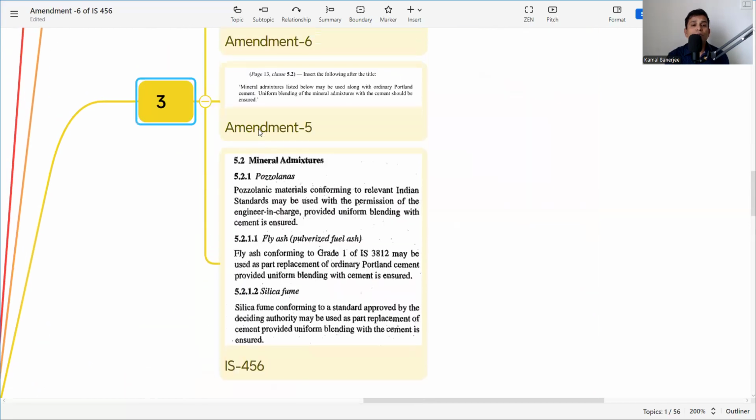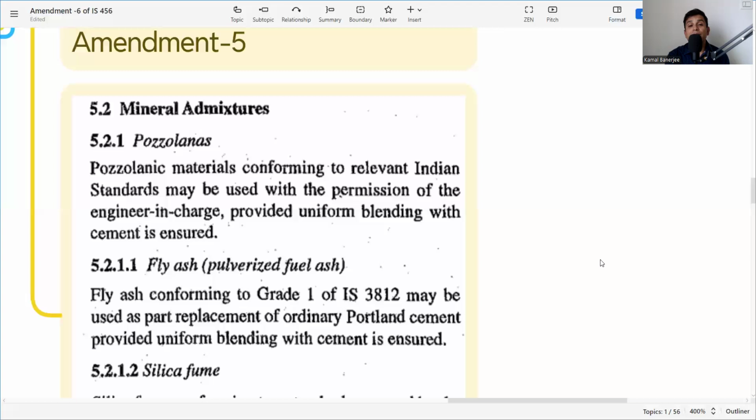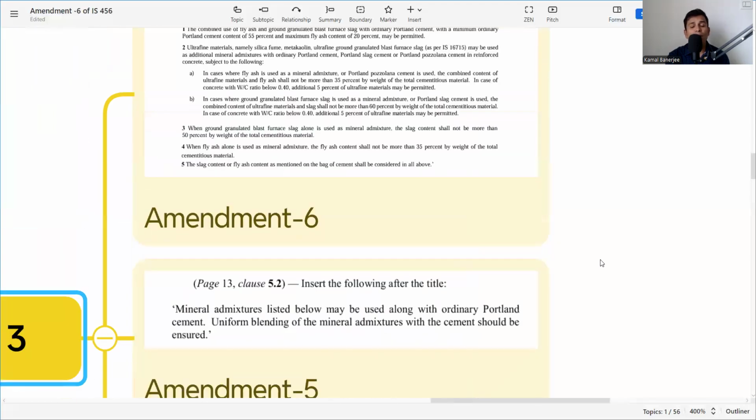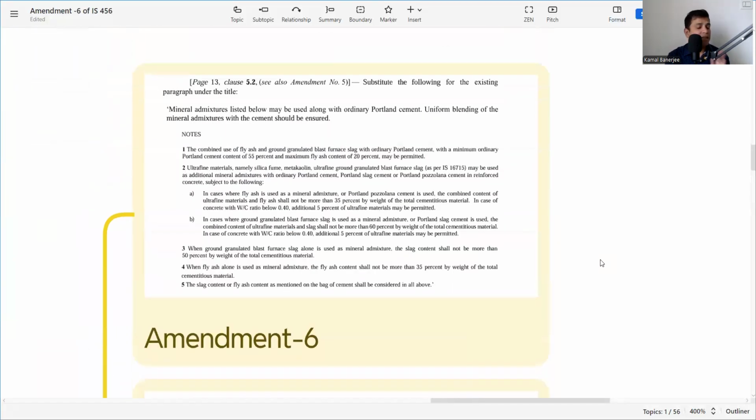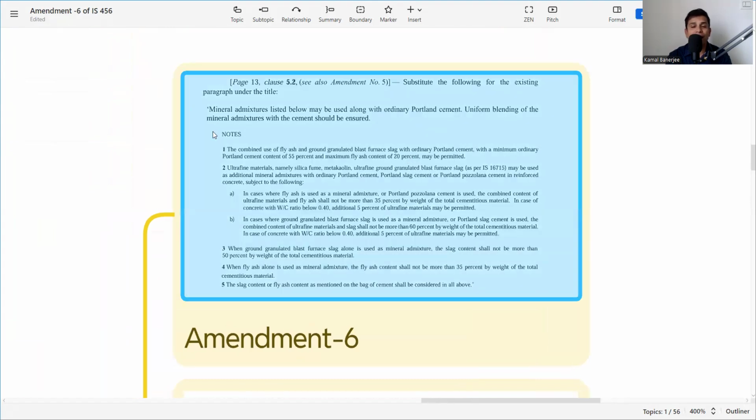5.2 is mineral admixture. So what is the mineral admixture we can use? That has been given in the guidelines in clause 5 and clause 4. In the original there is nothing much clear, but in clause amendment 6 they have made it very clear. So one by one I will write it down.